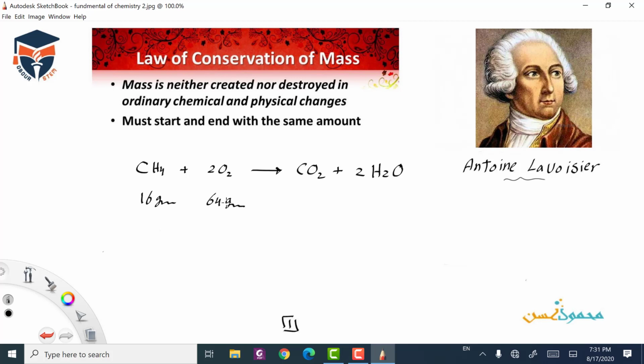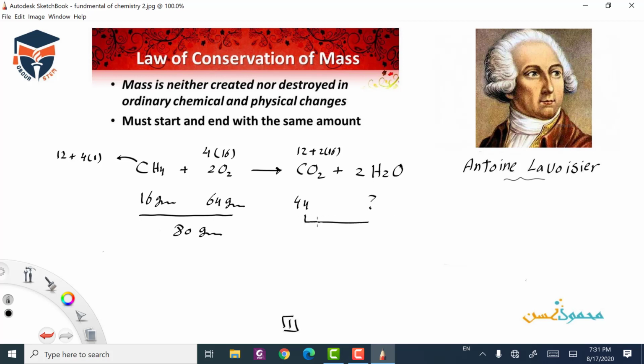According to the molar mass, the mass of 1 mole of methane has carbon 12 plus hydrogen 4 multiply 1, and for the oxygen we have 2 multiply 2, equal 4 multiply 16, it will be 64. So the product, it will be 44 according to the molar mass for carbon dioxide: carbon equals 12, and 2 multiply 16 for the oxygen, it will be 44. As we said, according to the law of conservation of mass, the reactant mass will be 80 gram, so the product mass must also be 80 gram.